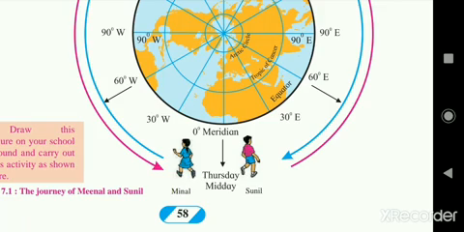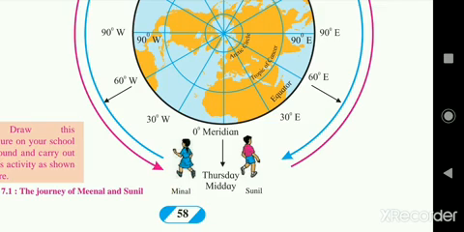Now see, Sunil is moving towards the east, therefore the time will move ahead at different meridians. For example, when Sunil reaches 30 degrees east, the time will be 2 hours ahead. At the 0 degree meridian it is Thursday 12, so there it will be 2 o'clock.